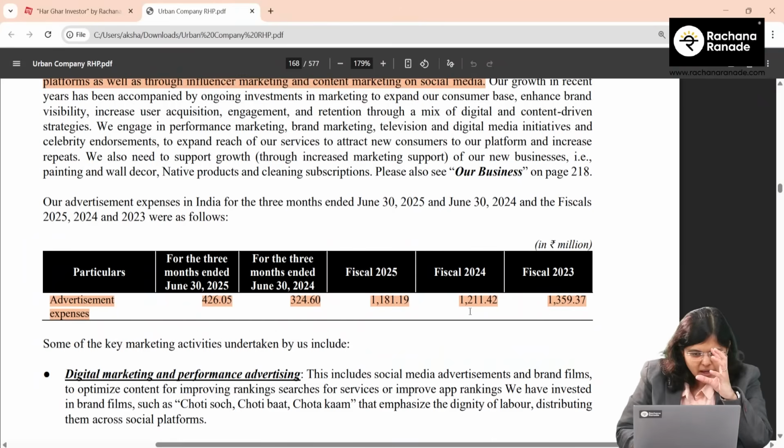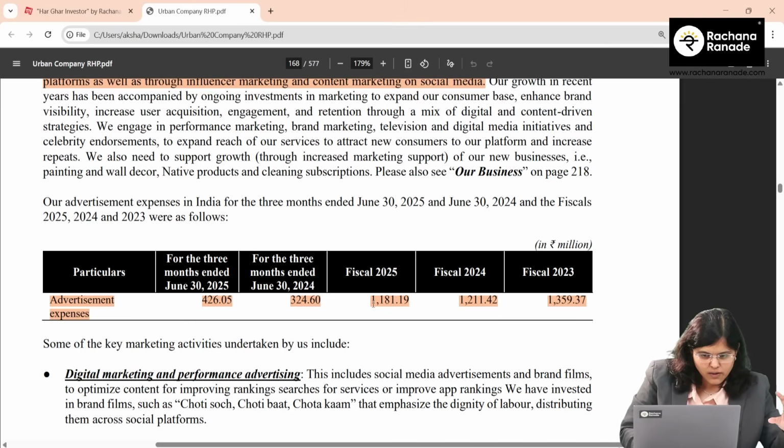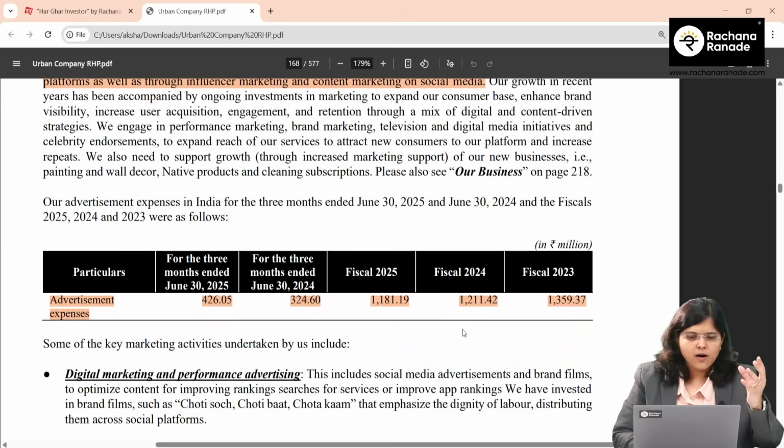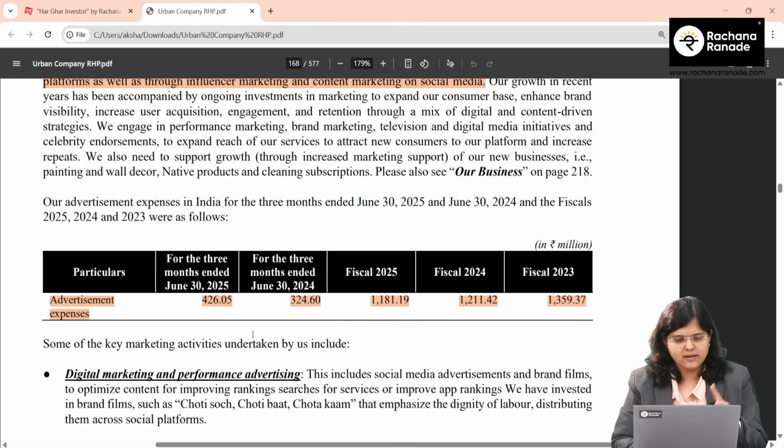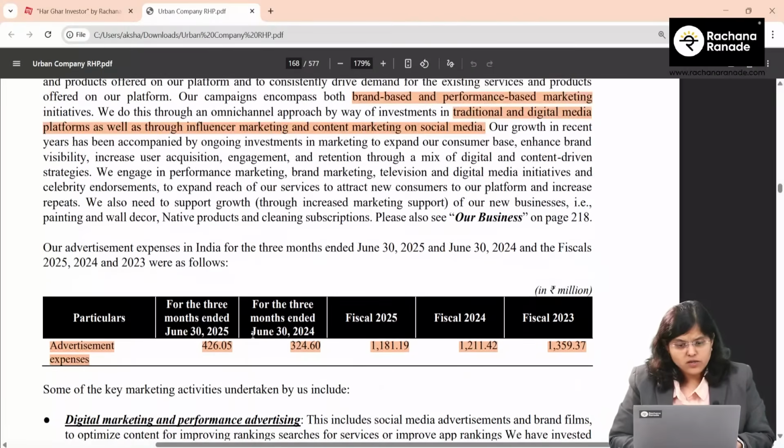Anyways, if you see here, advertisement expenses are pretty high, 135 crores, but in a decreasing trend, 121 crores, 118 crores. That's how they have been spending. The advertisement spend has slightly increased if I were to do a Q1 YOY analysis. So I hope you have understood the end use of money for this company.